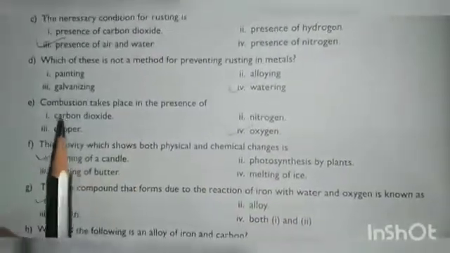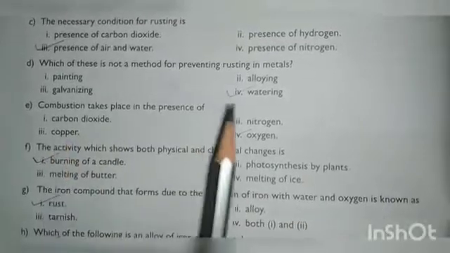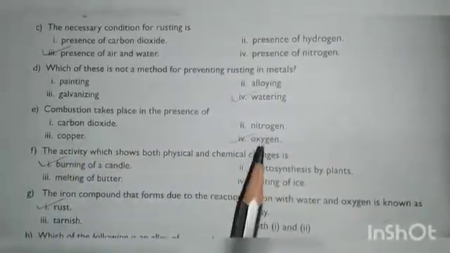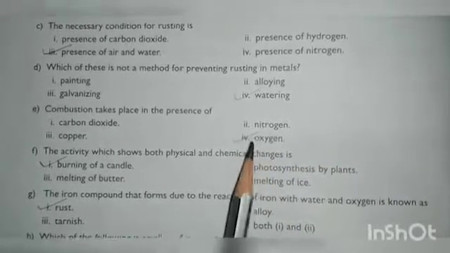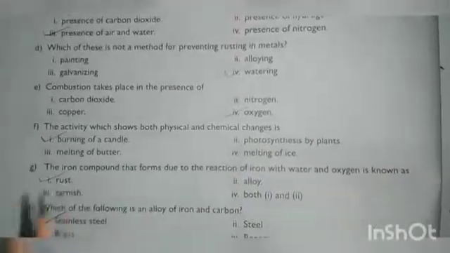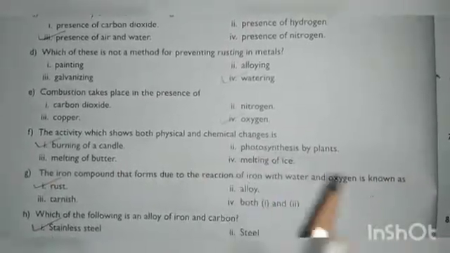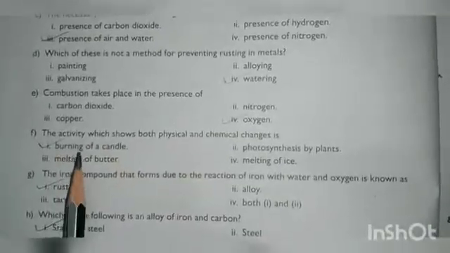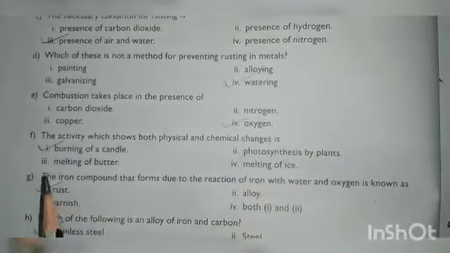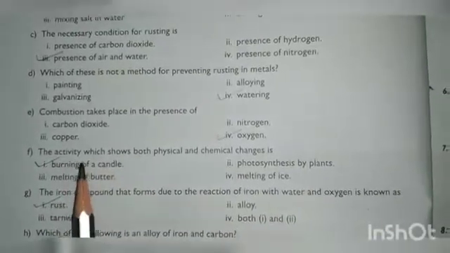Next, combustion takes place in the presence of dash. So carbon dioxide, nitrogen, copper and oxygen. You know that if anything has to burn, it requires oxygen for the combustion. Next, the activity which shows both physical and chemical changes dash. Burning of a candle, photosynthesis by plant, melting of butter, melting of ice. The right option is burning of a candle.